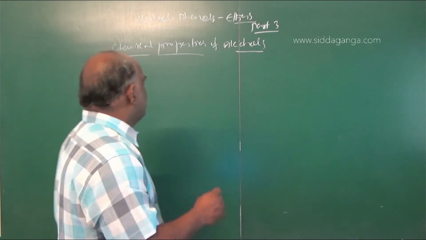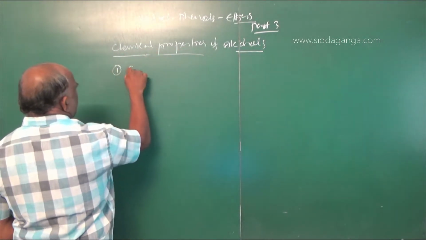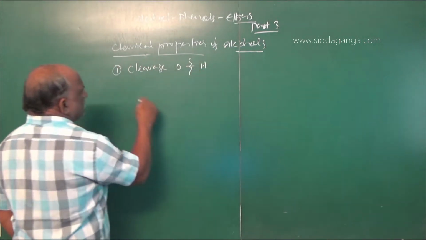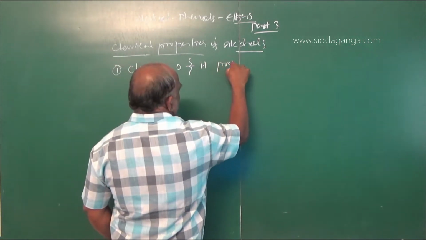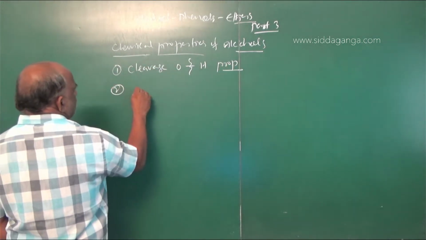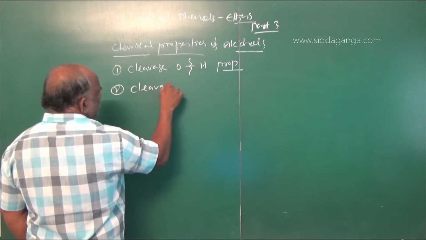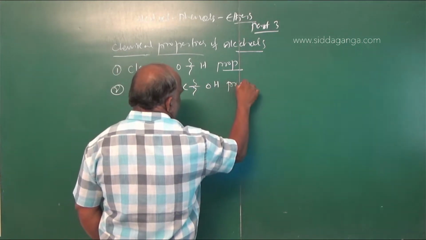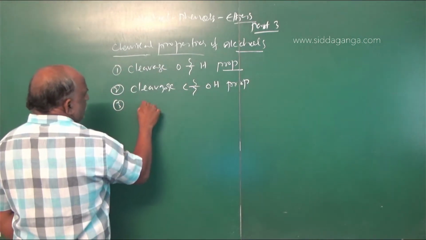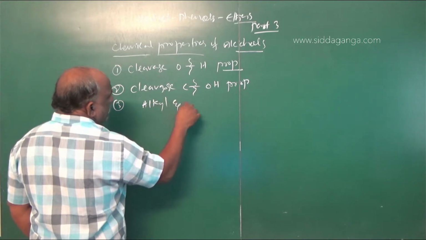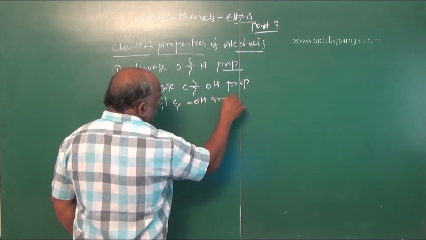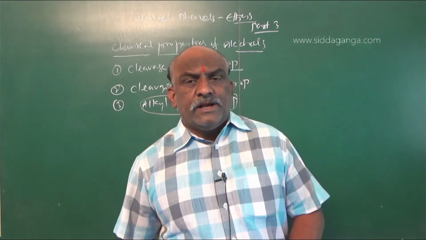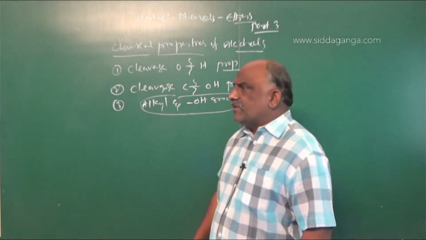So here, 3 types of properties we observed.